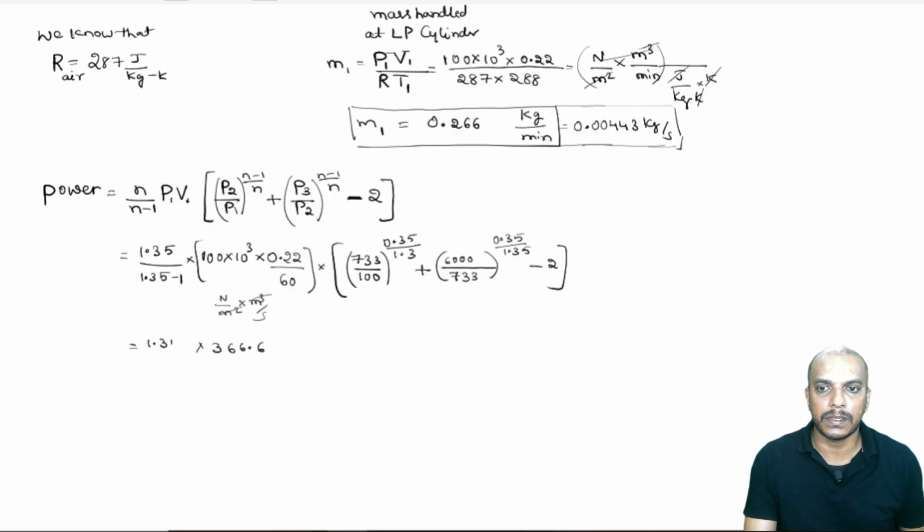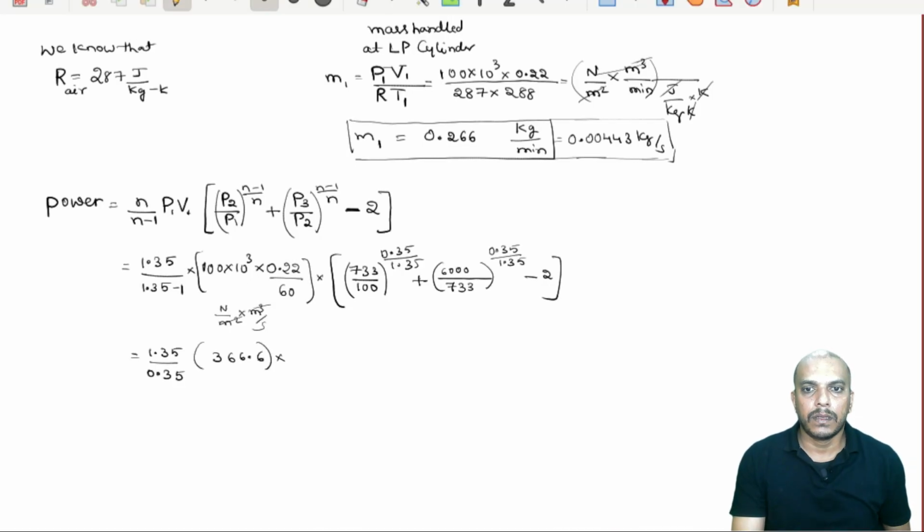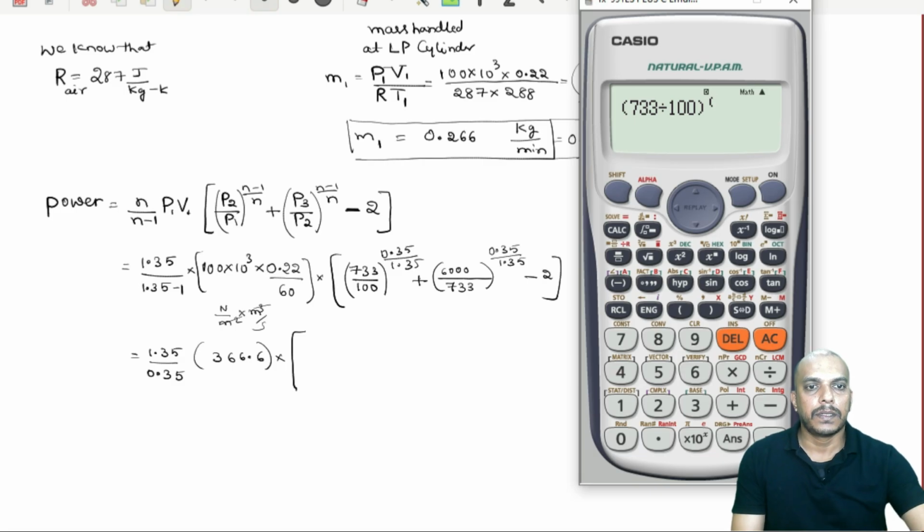So, I will simplify this as well, 1.35 divided by 0.35. Now, this is our first part. So, let us solve what is in the bracket. 733 divided by 100 power 0.35 divided by 1.35.